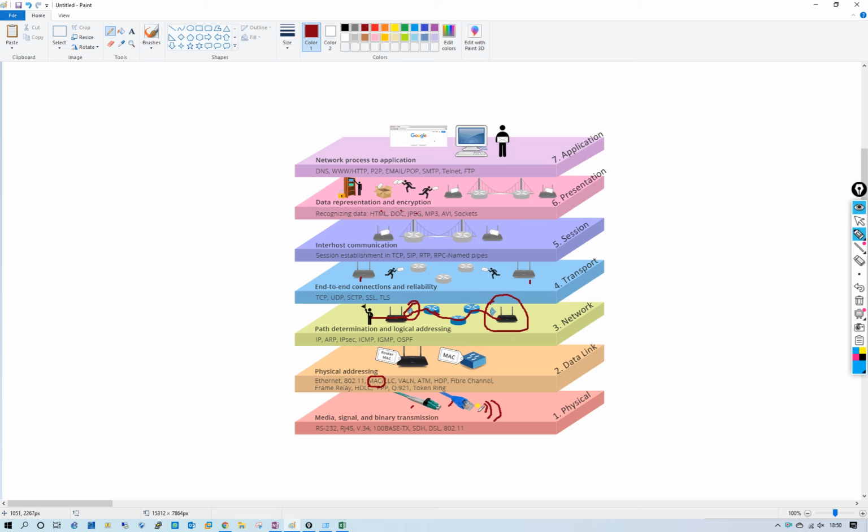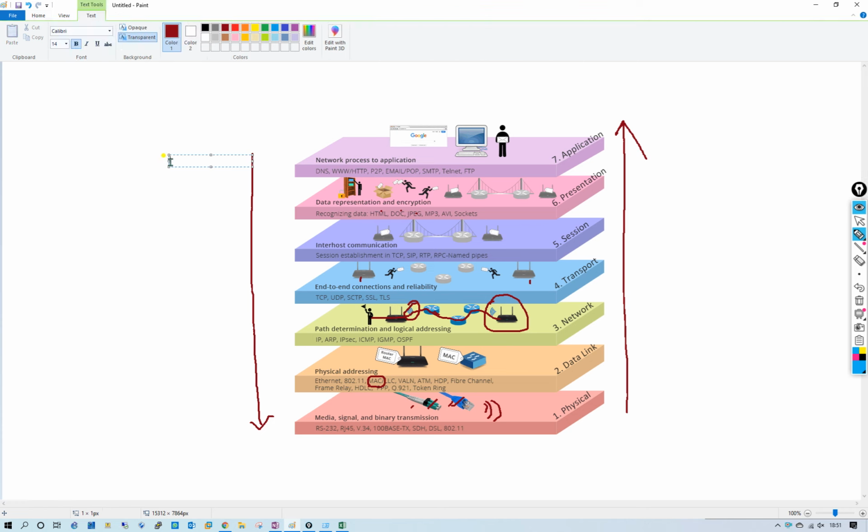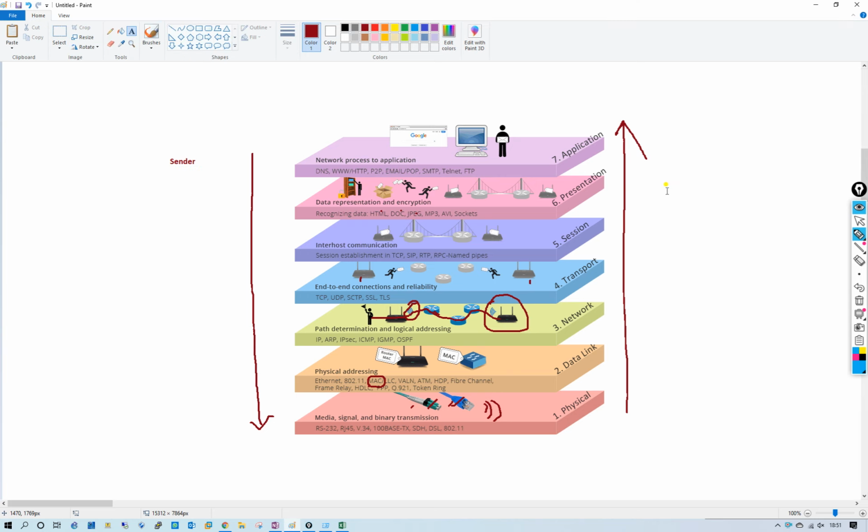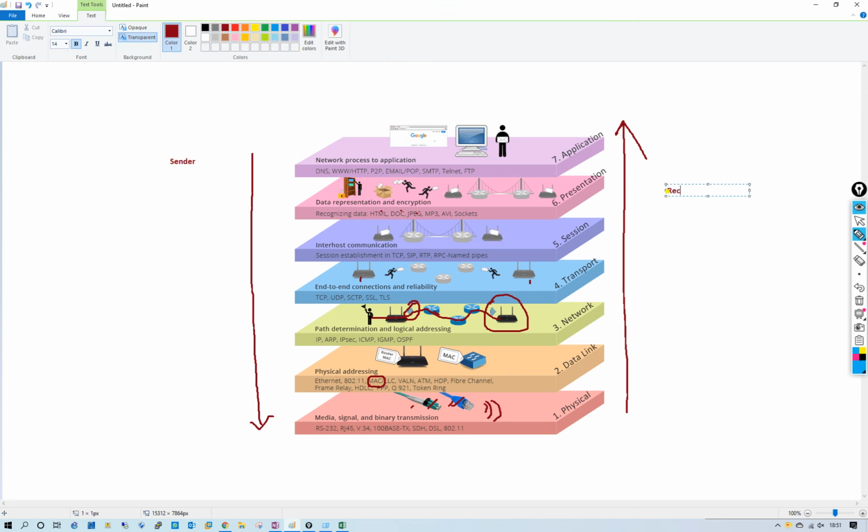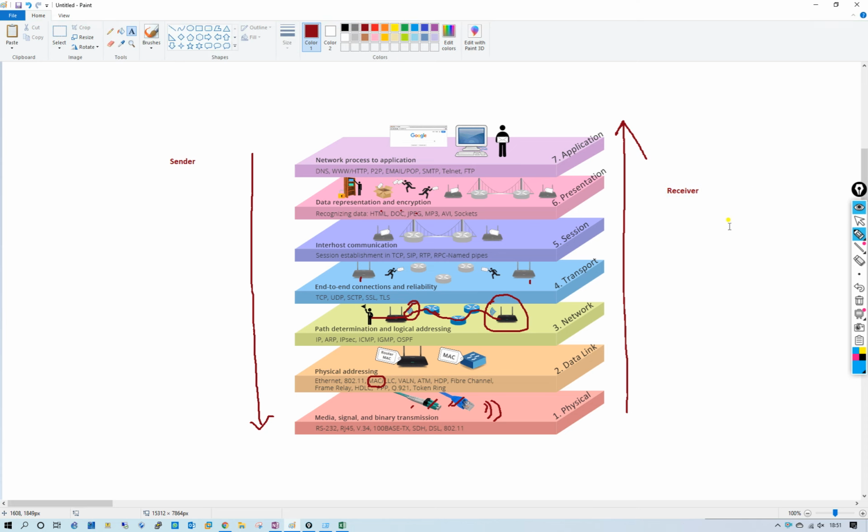It will create a radio signal. Recently we are using this for only three. The media can be optical fiber cable, Cat6 cable, and this one is for radio. Then the initiator sends, this is for the sender, and this is the receiver.